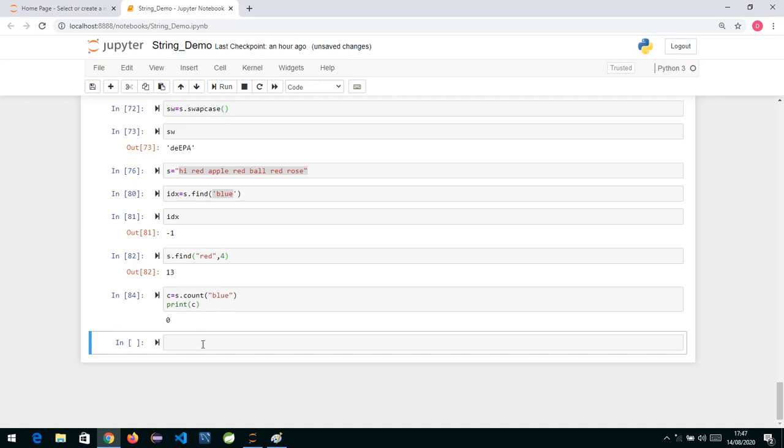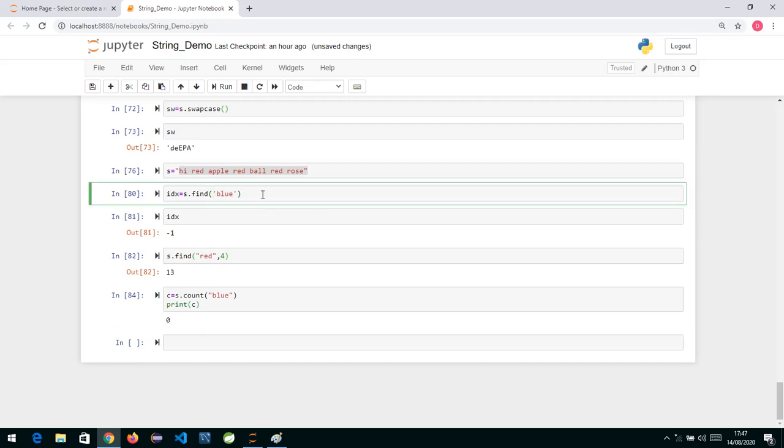Okay, so count is used to count the number of occurrences. The find function is used to find the index or position of the given string, the first occurrence of the given string. So we can say find is used to find the first occurrence. If you don't specify anything, it will give you the first occurrence position.